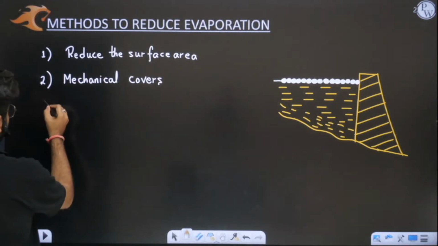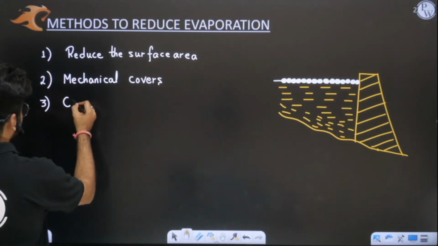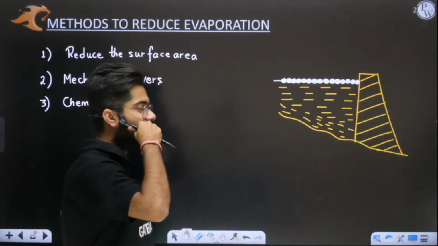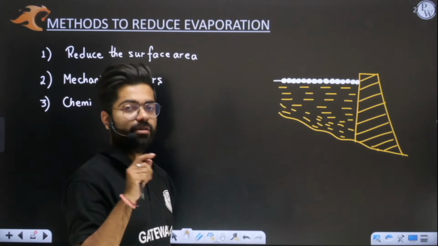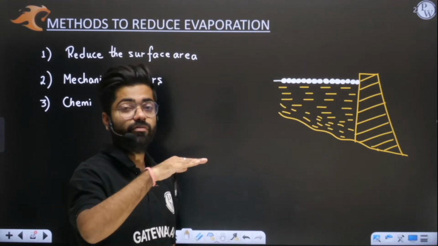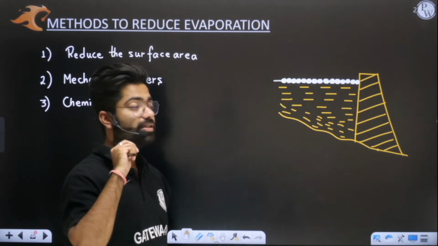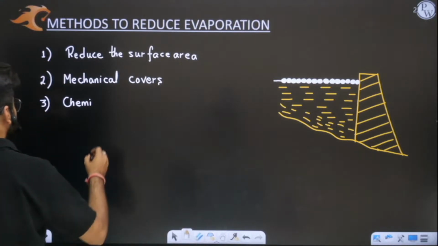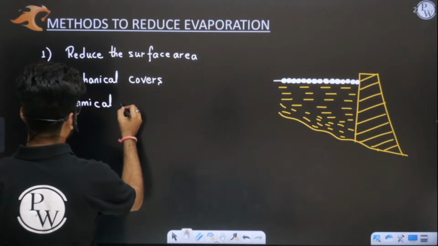We have certain chemical films. We can use certain chemicals. We can do dosing of certain chemicals, which when they go into water, will come to the top and form a temporary kind of film over the surface. So we can use chemicals.